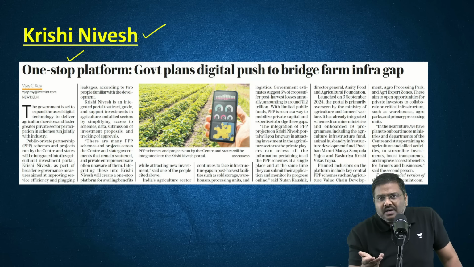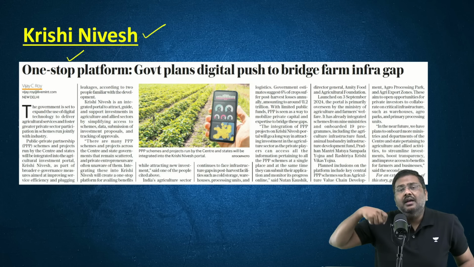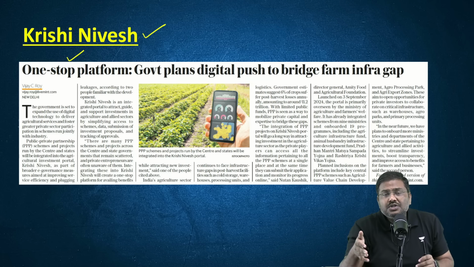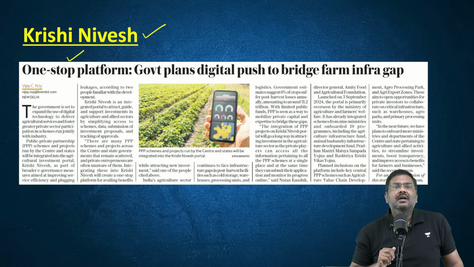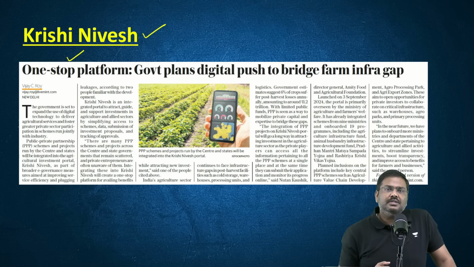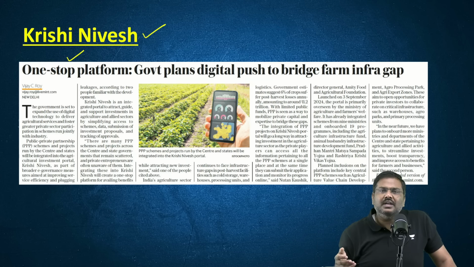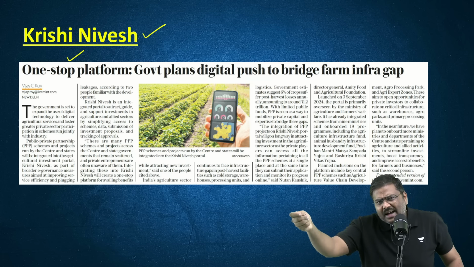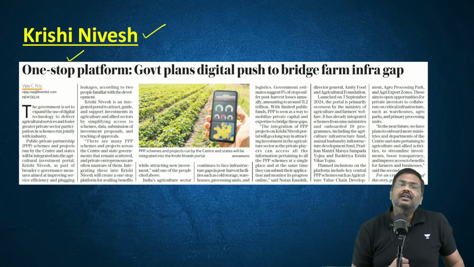Right? If you are an investor, you want to invest, you want to know, can you get, let's say, certain amount of subsidy? But for that, you'll have to go to multiple websites, search, right? Some of the ministries have dedicated websites for a particular scheme only. That is a very time consuming process, very complicated process. And you may not even come to know, let's say, certain subsidies or certain benefits which are announced by the government because you did not check out that information.